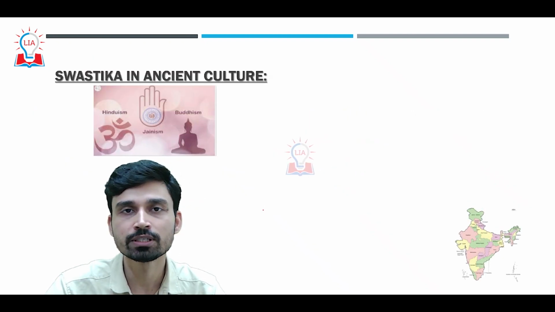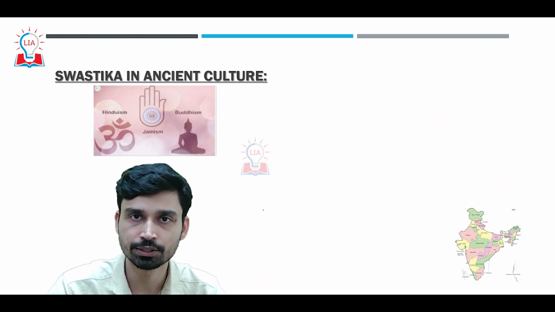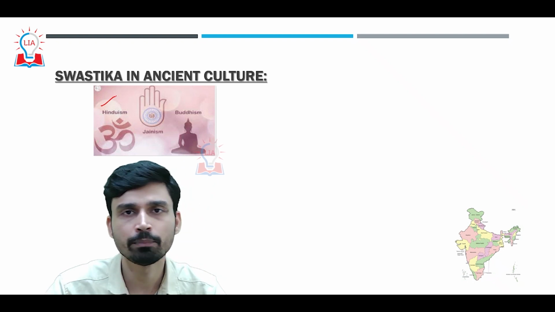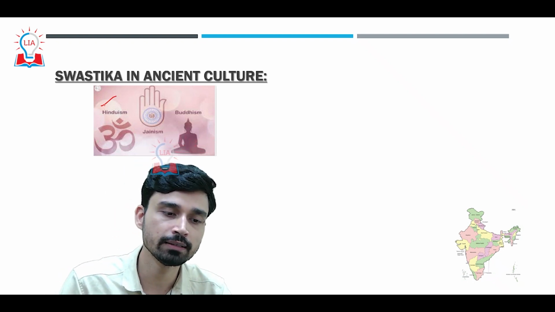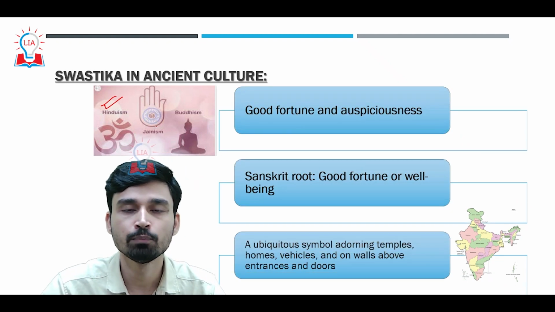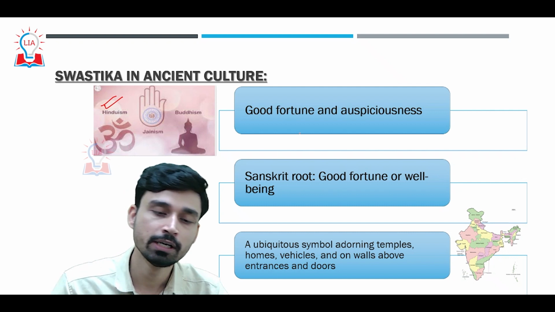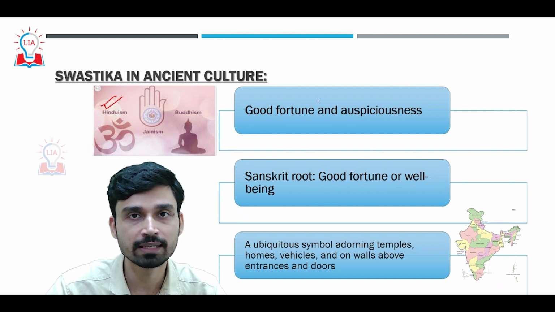Now let us try to understand how and when the use of swastika began in the ancient culture. As we have discussed, as far as India is concerned, the symbol of swastika is associated with all three main religions of India, that is Hinduism, Jainism and Buddhism. Overall, in the ancient culture, swastika was a symbol associated with good fortune as well as auspiciousness.